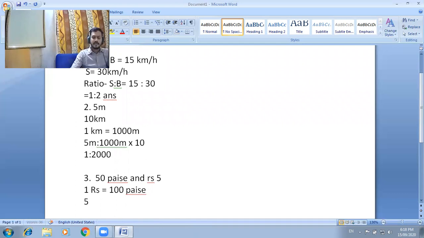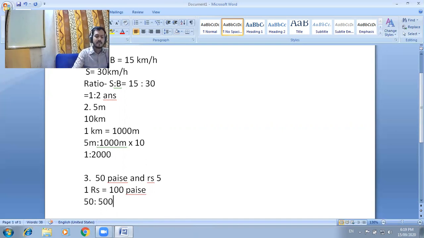So 50 to what? The value of 1 rupee is 100 paise, and the question gives 5 rupees. So how can we convert? 5 into 100 becomes 500.